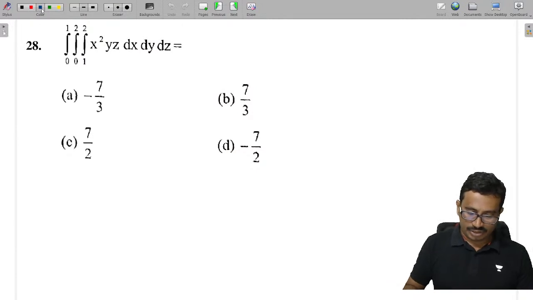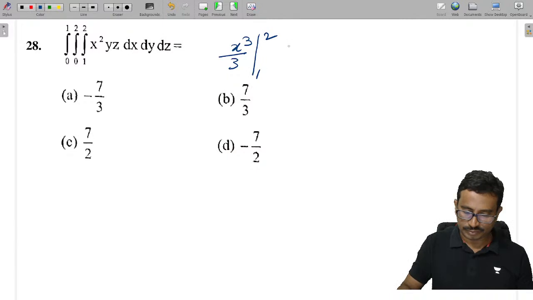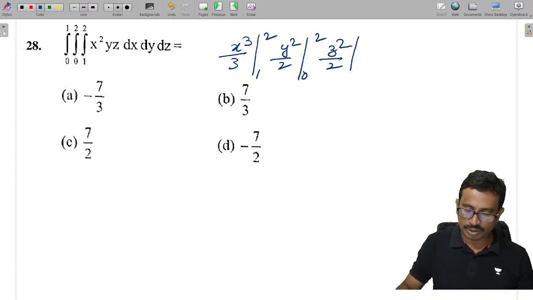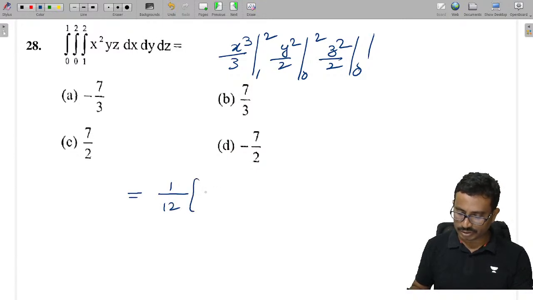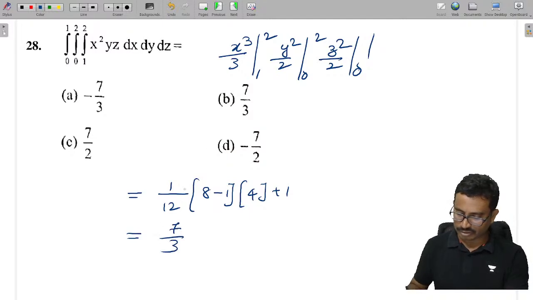Now directly normal integration now, constant terms, fine. So tell me now here, that is x cube by 3 with limits 1 to 2. Now this is y square by 2 with limits 0 to 2. Next z square by 2 with limits 0 to 1. Yes, simplify, get it now here. So this is 1 by 12 into 8 minus 1, and this is 4 minus 0 plus 1. How much is the value here? 4, 3. So this is 7 by 3.